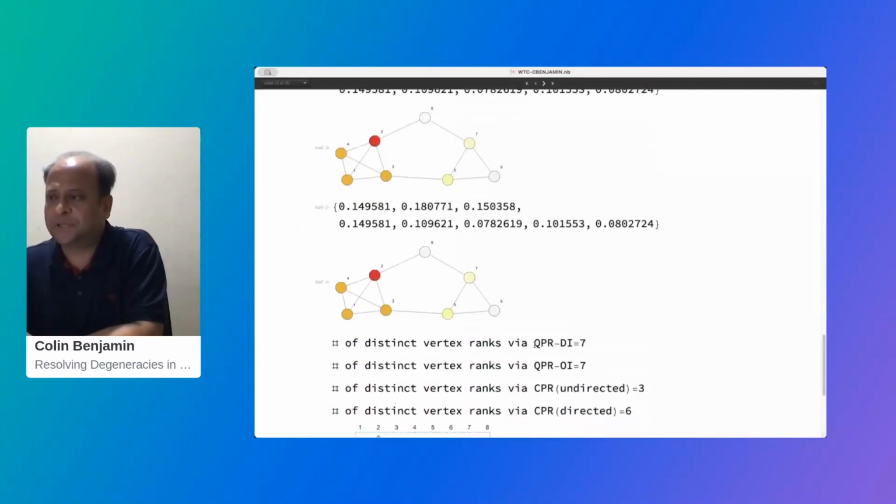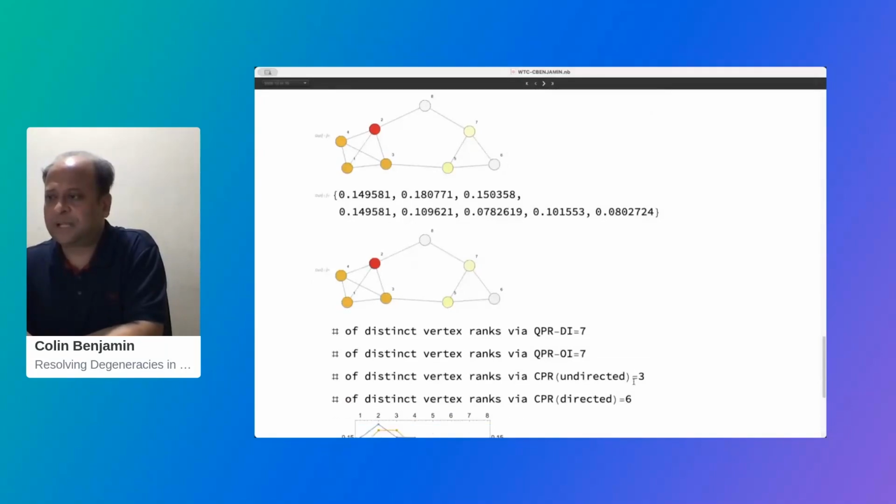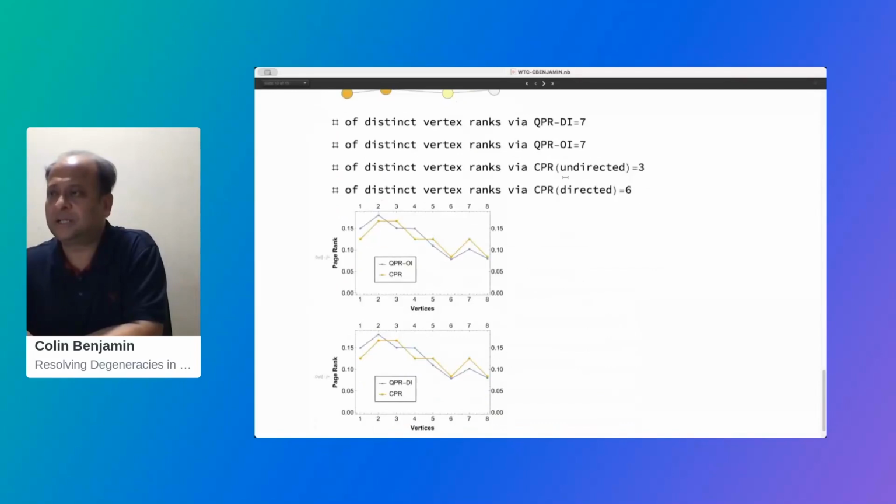So with quantum PageRank with dephasing and incoherence, we have 7 distinct ranks. Only incoherence, again 7 distinct ranks. That means out of the 8, 7 can be distinguished perfectly. But for the classical PageRank, only 3 can be distinguished perfectly in the undirected case, while for the directed one, 6. So this is a plot of the PageRank weights versus vertices, and you can see it here.